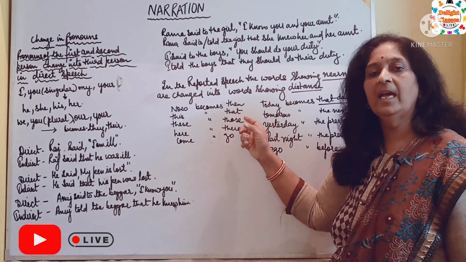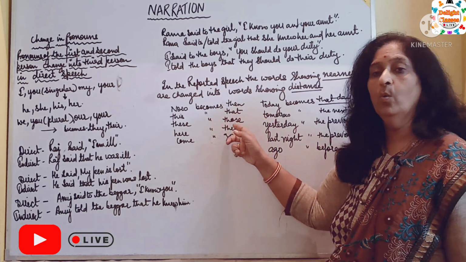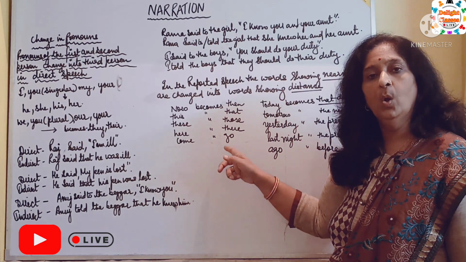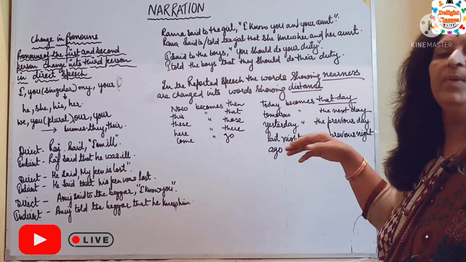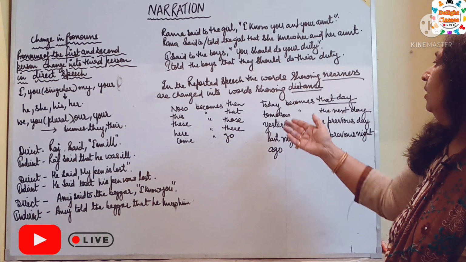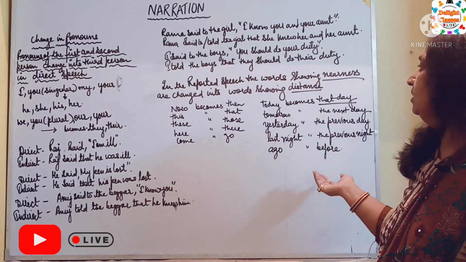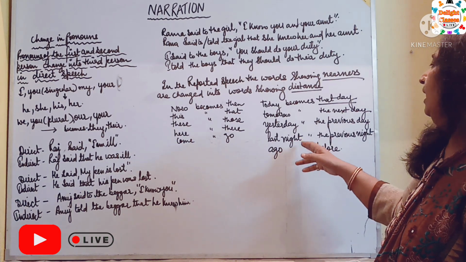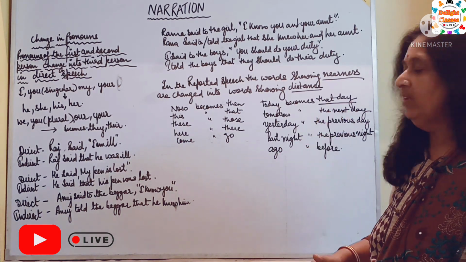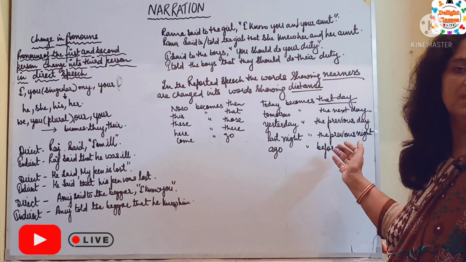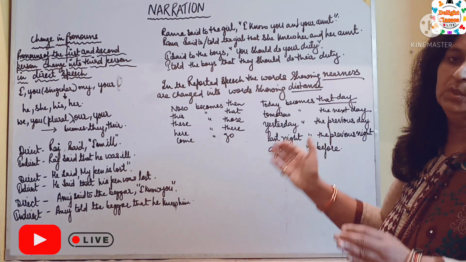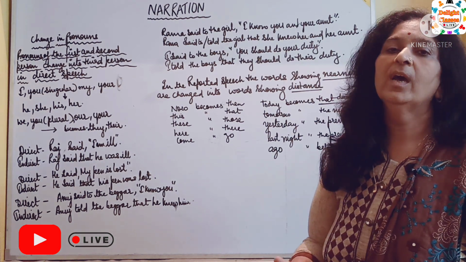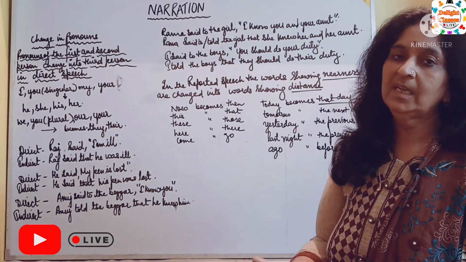This becomes that. These, those. Here, there. Come, go. Today becomes that day. Tomorrow becomes the next day. Yesterday, the previous day. Last night, the previous night. Ago changes into before.